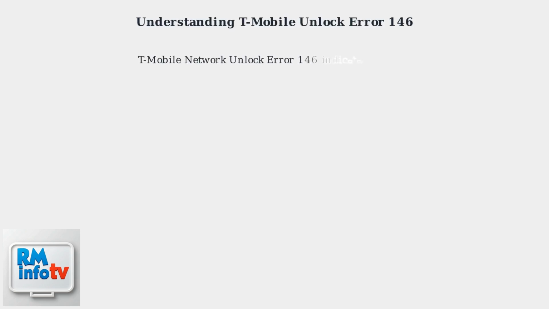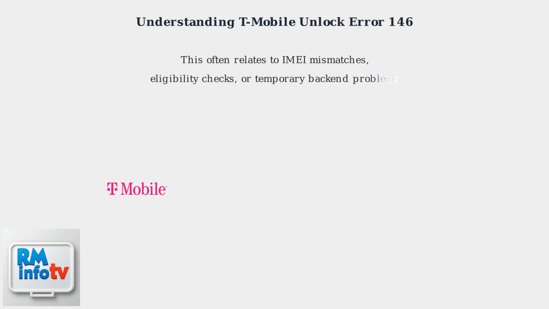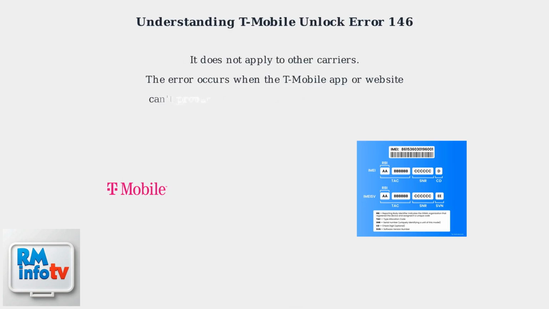T-Mobile network unlock error 146 indicates a failure during the device unlocking process, usually stemming from server-side validation issues. This often relates to IMEI mismatches, eligibility checks, or temporary backend problems specific to T-Mobile's systems. It does not apply to other carriers.